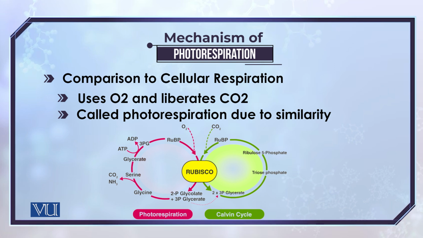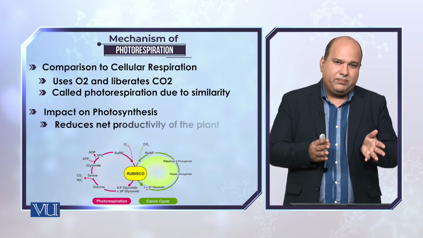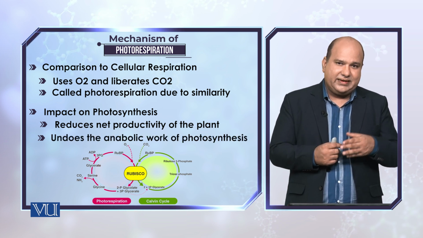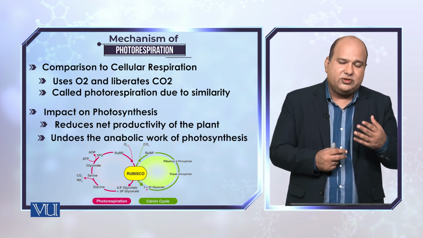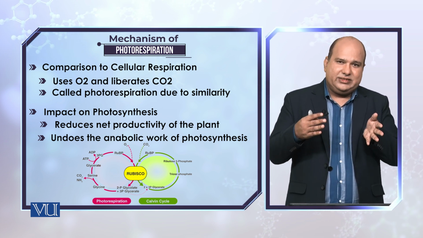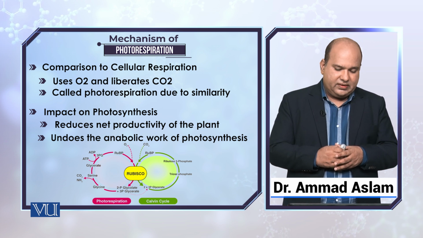It's called photorespiration, of course, because some of the enzymes involved here are the enzymes of photosynthesis. One implication of it is a really financial one: at the end of the day, your crops will not be as healthy as you want, because they are not producing the carbohydrates which make the body of the plant.